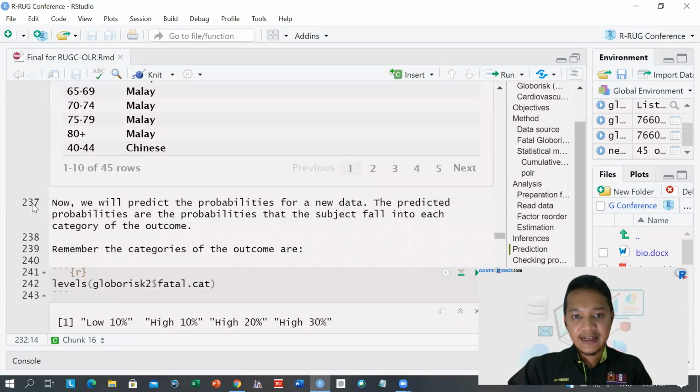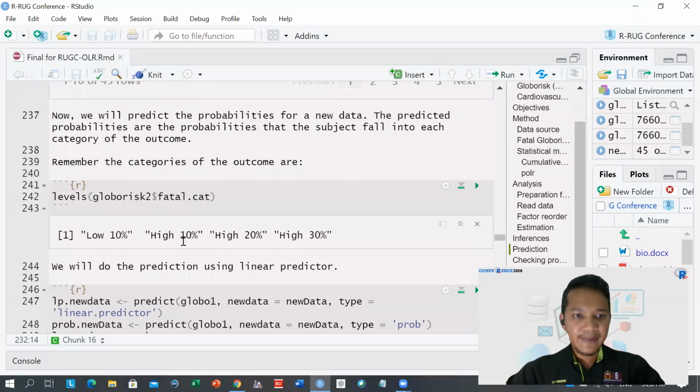After that, we will predict the probability for the new data, so that we can make it tally with the previously developed model.